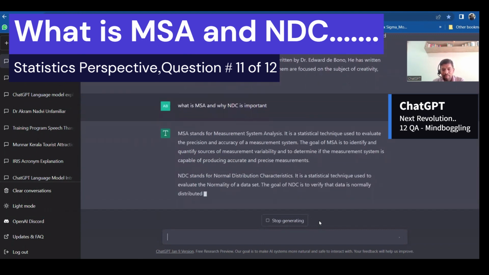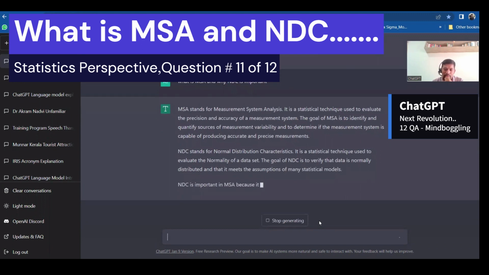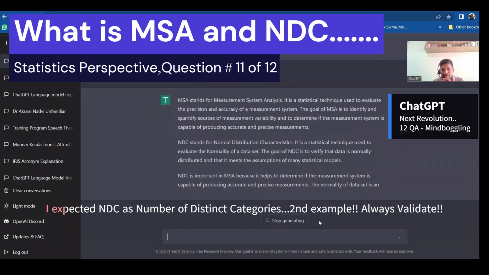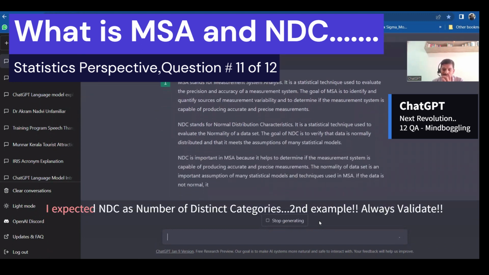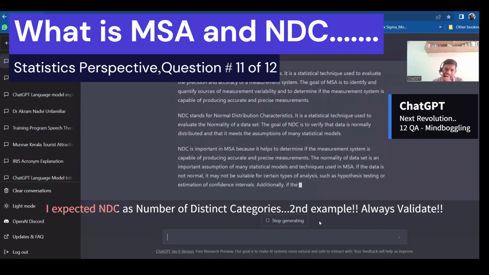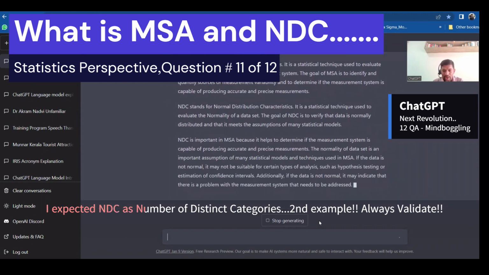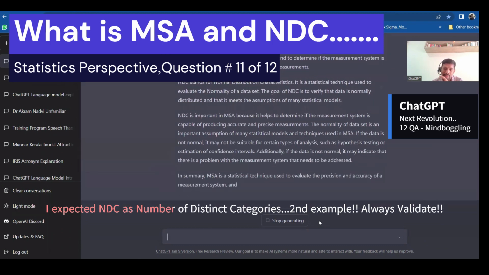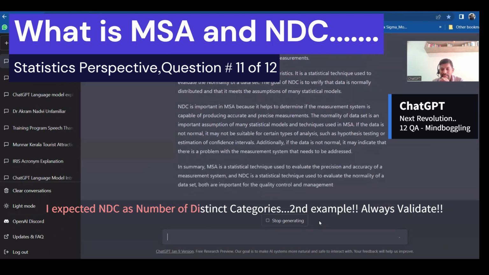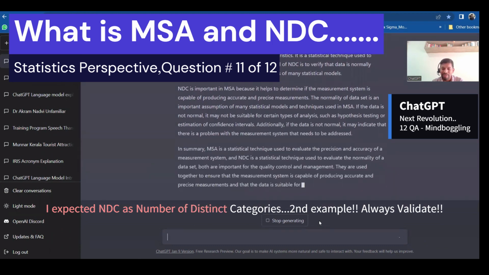It also says number of distinct categories. So some of the things you have to validate, because what it has given is not 100% true or complete. There might be some errors or other references as well. It also depends on what questions we pour in and what precisely we ask it. So in one case we saw process capability, in another case we saw NDC. NDC stands for number of distinct categories.